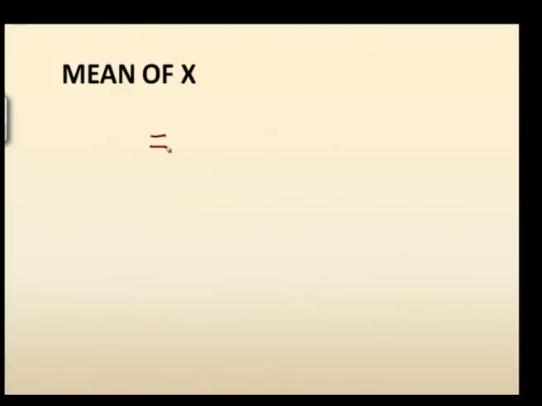So, based on the expectation of x, we have some measures which can be calculated, that is, the mean of x. Mean of x can be calculated through expectation as well as through moments, which you are going to study in the further sessions. So, mean of x is equal to expectation of x.